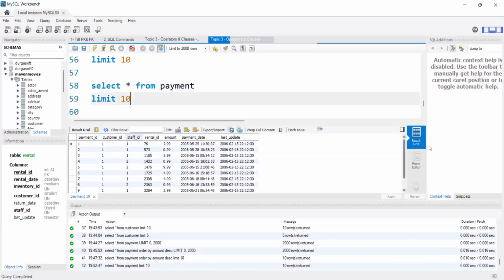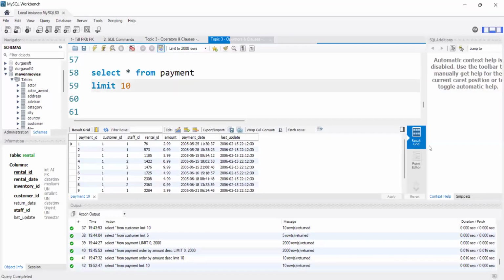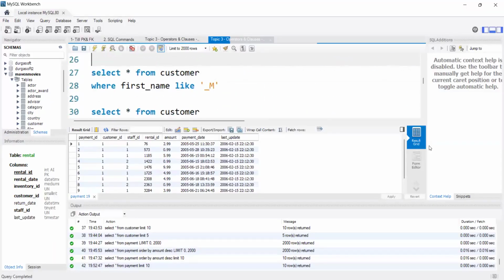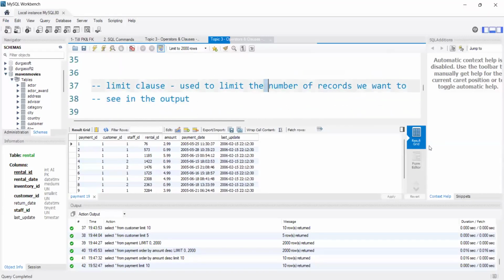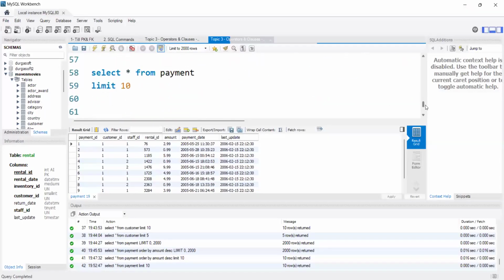I have 10 records. If you observe, payment ID from 1 to 10 I got, right? Yes. So by using the limit clause we have two use cases. The first use case is that if we want to display a particular number of records, we will use the limit clause, as we saw first. If I want to see only 10 records in the output, we will use the limit clause, right?